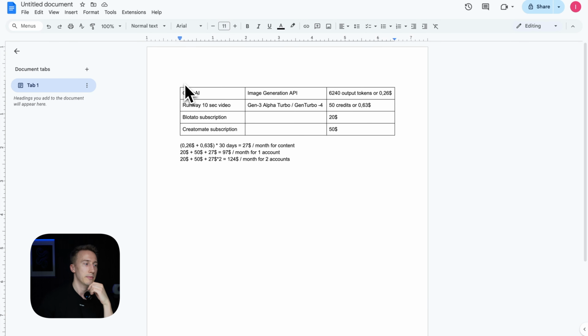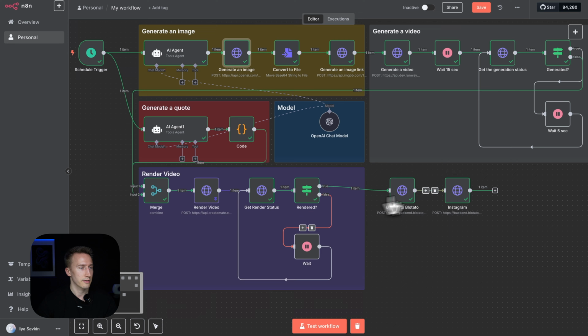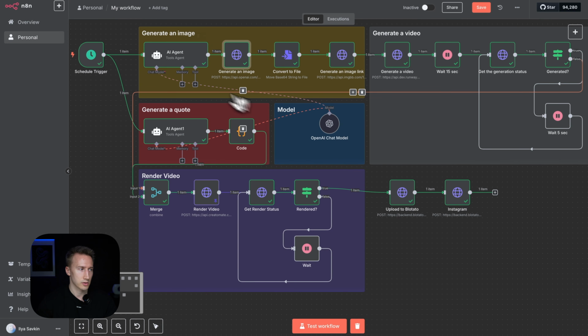Okay guys, I thought that you might be interested also in the cost breakdown, because generating images and especially videos is not as cheap as generating pure text. So here we have a few main expenses. The two tools agents that generate the prompt and the quote are negligible because it's just text, so it's going to be maybe 1-2 cents per every single request.